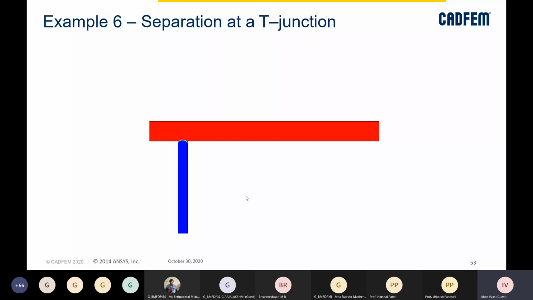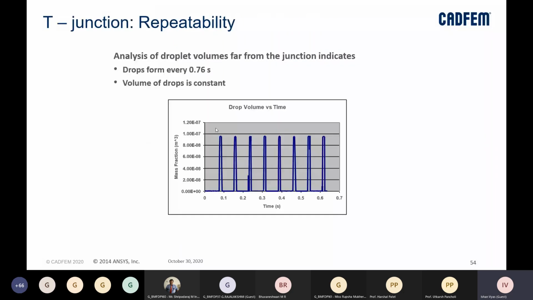So this kind of data can also be extracted from the CFD simulation. We can analyze the droplet volumes which we will be getting, because what we want is that after every certain interval, a certain volume of, let's say, our sample is injected at a certain location, right?